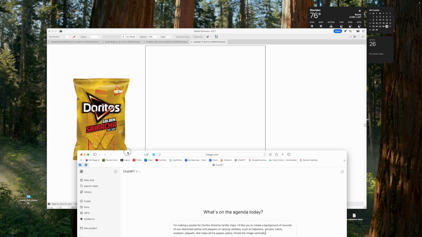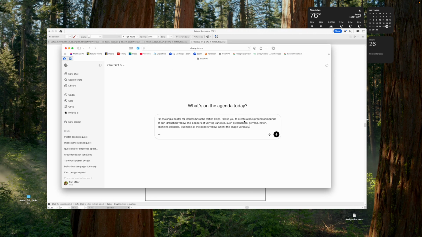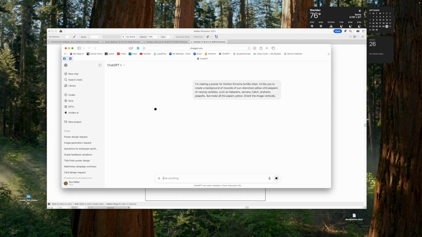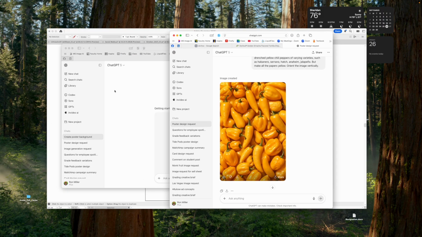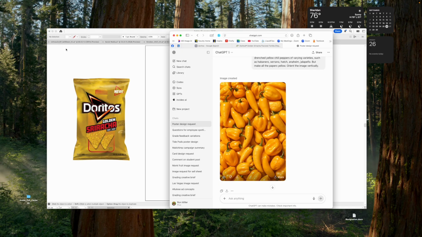So I've gone to ChatGPT and I've written this prompt, and I will hit go on that, and it will work away. It takes a minute, so I already had it do it, and so there it is. I'll shut that window.